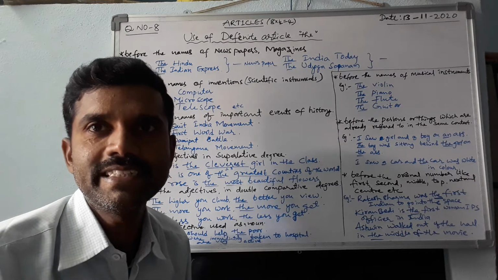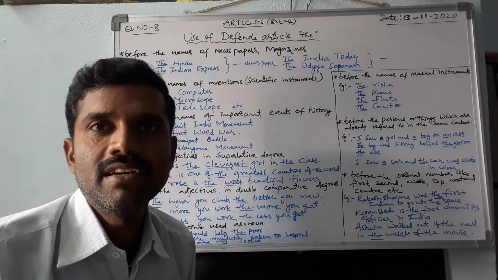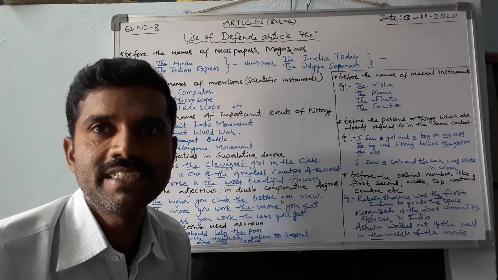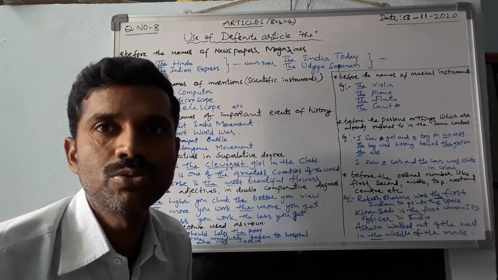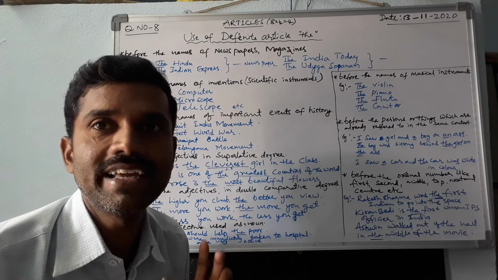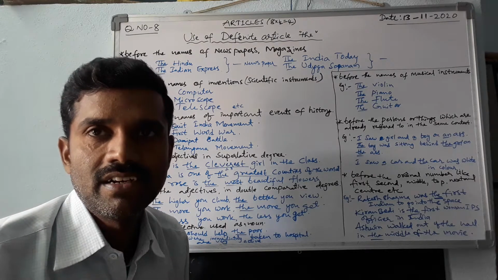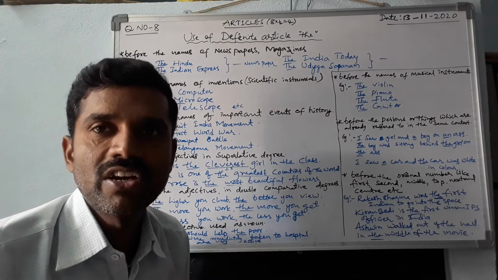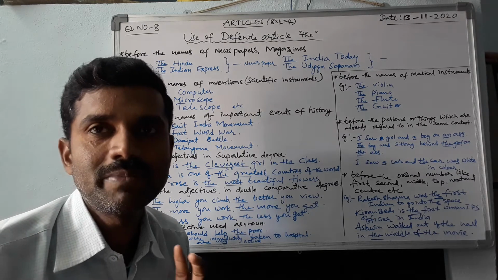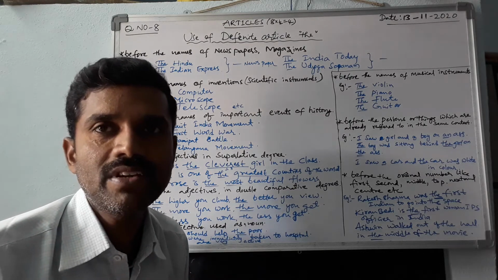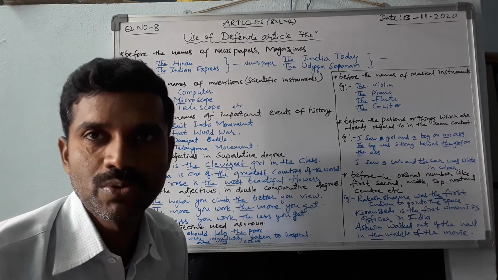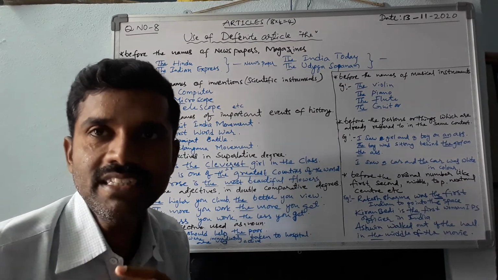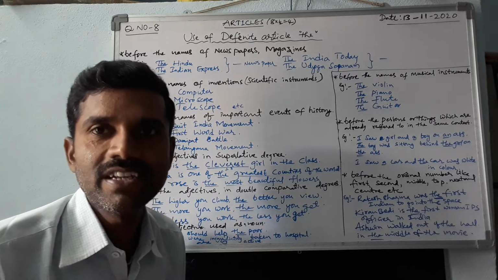Students, we are learning articles. In previous classes, we have studied what articles are, the kinds of articles, and the use of the indefinite articles a and an. After the indefinite article, we are learning the use of the definite article the. We have seen some rules in the previous class. The remaining rules we are going to study in this session. Listen carefully.